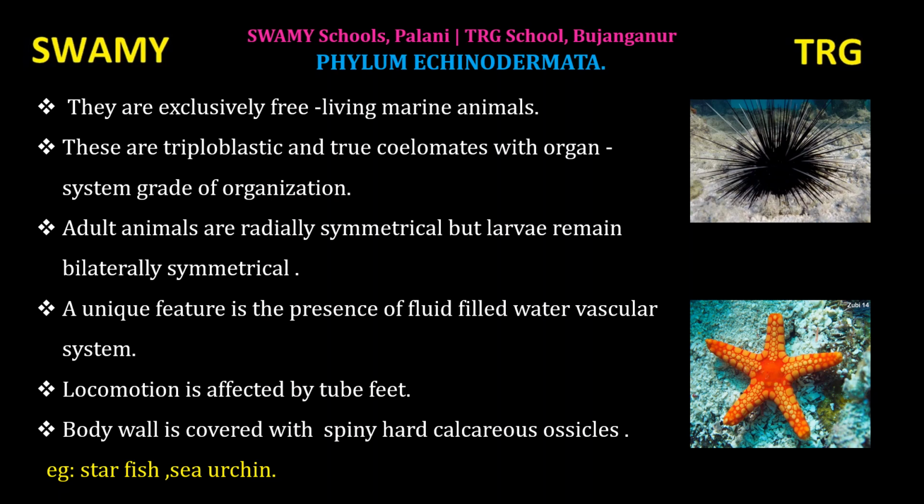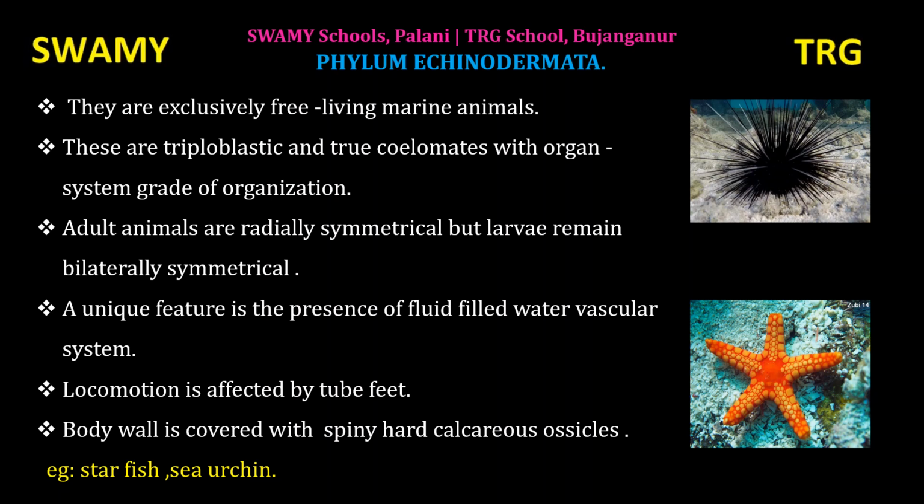A unique feature is the presence of a fluid-filled water vascular system. Look at the picture of starfish. In the center of the starfish, there is a ring canal. The water can enter into it and move on to other canals present in the arms and pass the water to all the parts of the body. The same way the water can exit and the same way water can enter. Such type of system is called water vascular system.